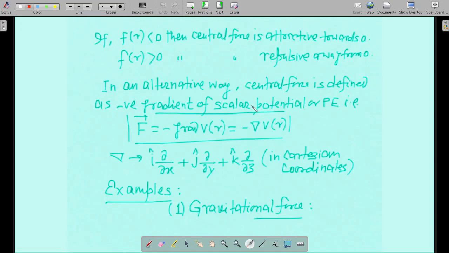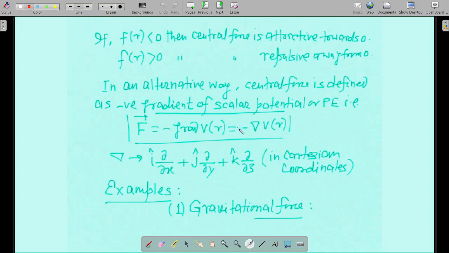So in an alternative way, central force is defined as the negative gradient of scalar potential or potential energy. This fact you must remember, that F vector equals negative gradient of V of r. Negative gradient of V of r means minus inverted triangle. The gradient symbol is an inverted triangle. So it is defined something like this.